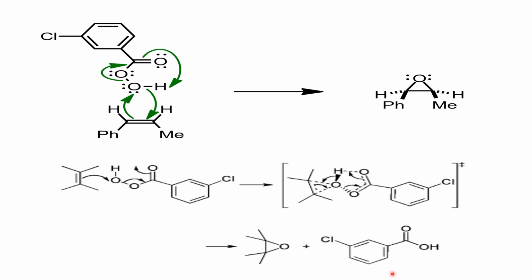So, in the Prilezhaev reaction, a butterfly type mechanism is operating, resulting in the formation of an epoxide from an alkene. So, be careful while answering the questions.